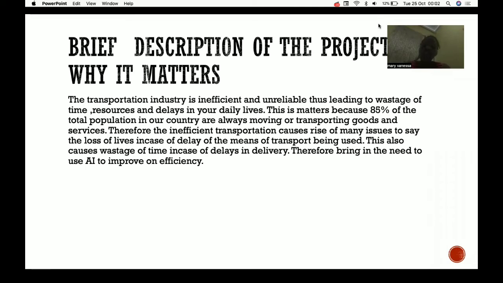Therefore, the inefficient transportation system causes risk of many issues, which may be loss of life in case the means of transportation being used to move someone from a specific place to another. It also leads to wastage in terms of resources that are being used in case they are delivered late. Therefore, this brings in the need to use AI to improve the efficiency.